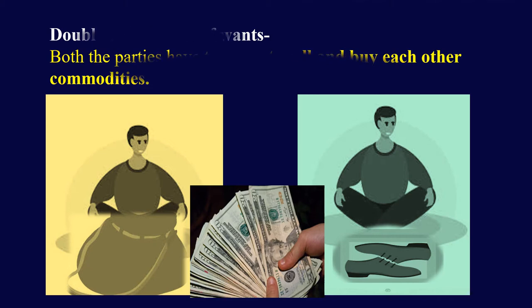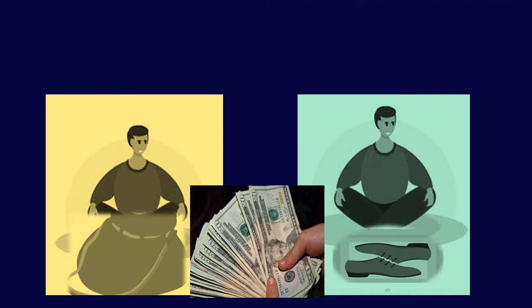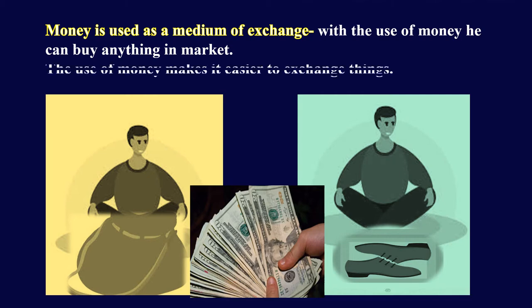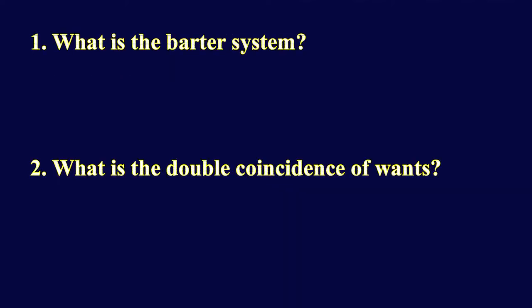Why money is used as a medium of exchange? Money is used as a medium of exchange because when money is used, a person can sell his commodity in the market and can get money in exchange. With this money, he can buy anything he wants in the market. So, the use of money makes it easier to exchange things. Now, we can easily answer these questions.